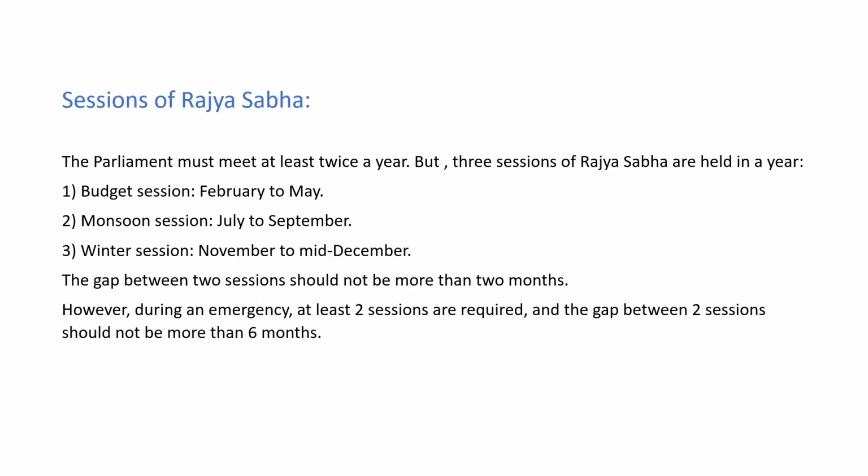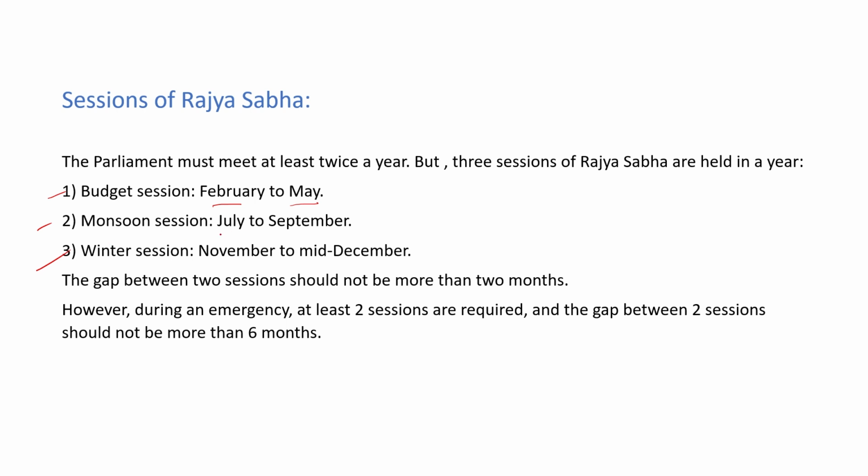Okay. Now sessions in Rajya Sabha. Like Lok Sabha, there are 3 sessions in a year in the Rajya Sabha. The first session is budget session, the second session is monsoon session, and the third session is winter session. The budget session generally starts around February to May. Then there is a gap, a holiday, after the budget session.